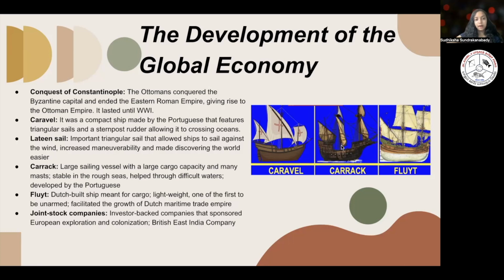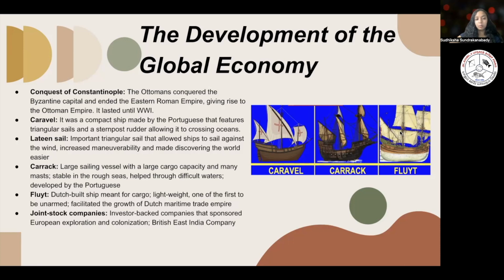Next, we have the carrack, which is a large sailing vessel with a huge cargo capacity and many masts, like you can see here. It was stable in rough seas and helped through difficult waters and was also developed by the Portuguese. One of the main purposes of the carrack, because of its big cargo capacity, was that it was mainly used for trade. And last of all, we have the fluyt, a Dutch-built ship meant for cargo.